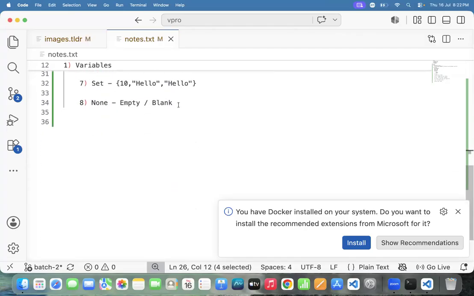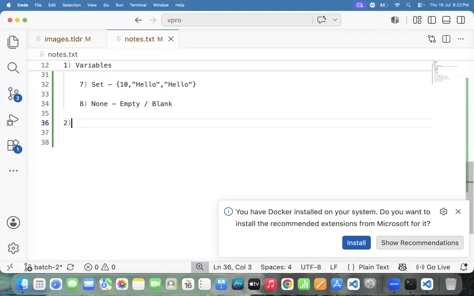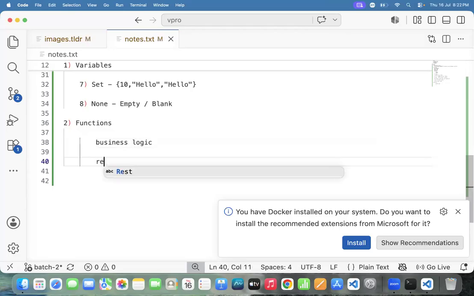Fine. Team, after completing the variables, immediately we need to go for chapter 2. That chapter 2 we can call functions. Team, what is a function? A particular business logic we can call a function. Yes or not? Why functions? Functions are used to reuse the business logic. In order to reuse the business logic, we will use the functions.